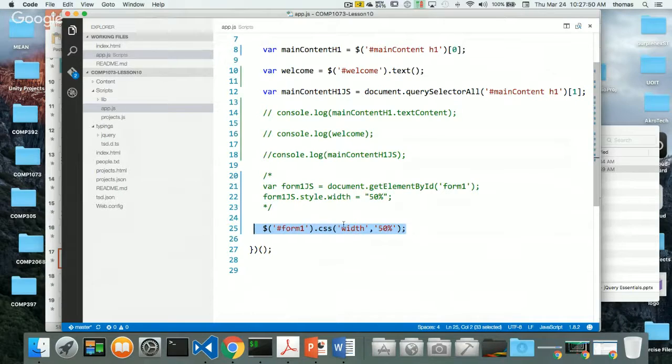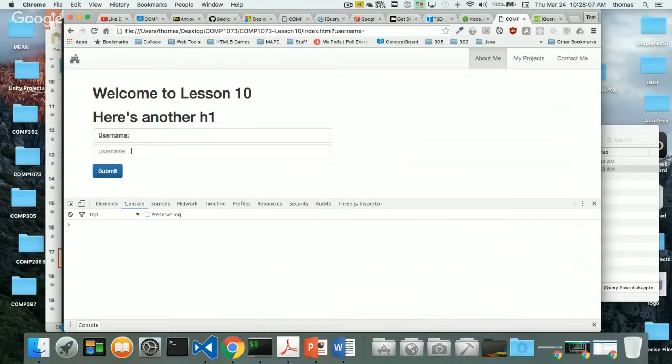I can change it. I can get it or set it. If I want to get the text, that's good. I can assign it to a variable name. If I want to set the text, though, why would I do this? I don't need to do that. Let's say I want to set the text of my form. Notice I have a username, and I want to change the placeholder attribute of this object right here. So go back to this again. This is just DOM manipulation, right?